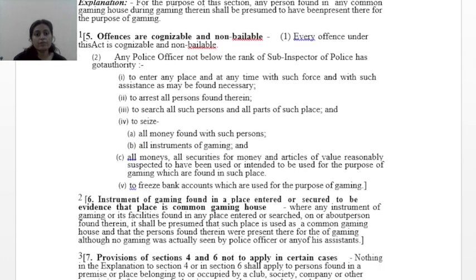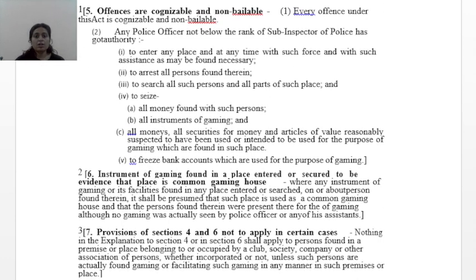Now coming forward to the explanation. For the purpose of this section, any person found in any common gaming house during gaming therein shall be presumed to have been present there for the purpose of gaming. So if you are in a gaming place, definitely it will be presumed that you have come here for gaming. Why else would you come? You cannot come to this place for worshipping. You have come here for gaming, so it will be presumed.